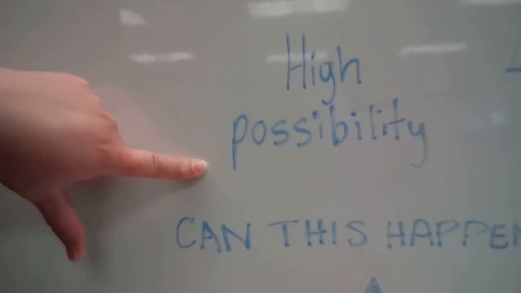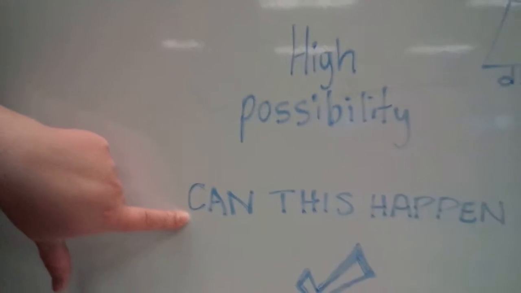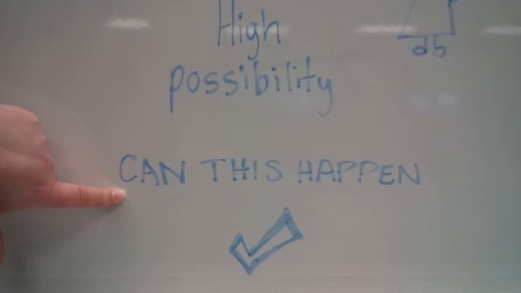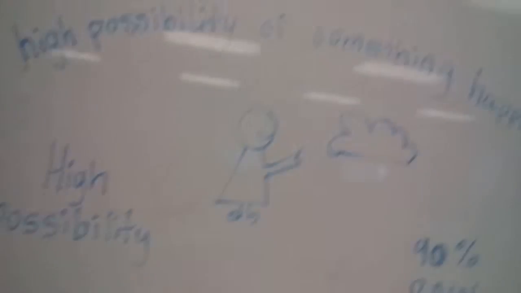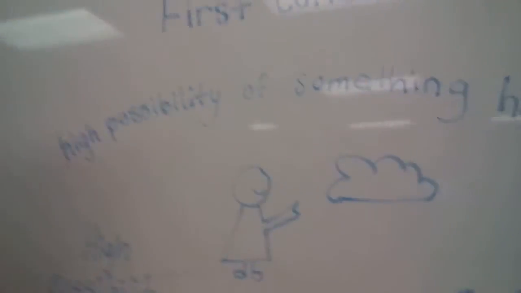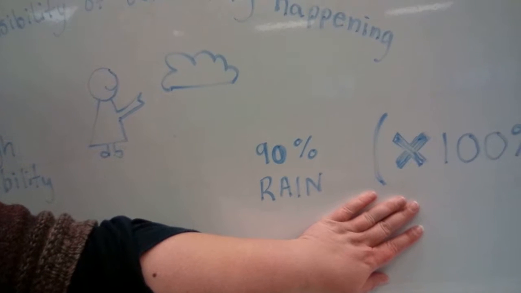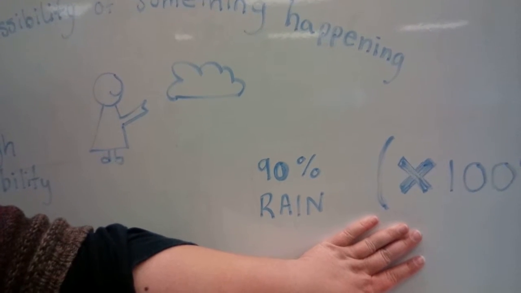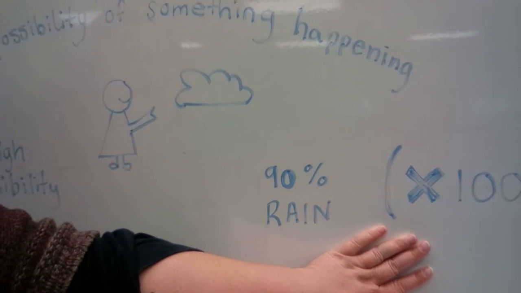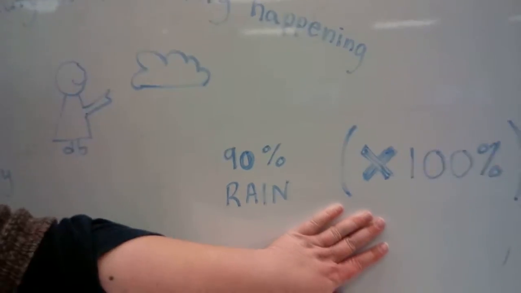So when you ask yourself, can this happen? You're talking about the first conditional. So maybe a 90% chance of rain, never 100%. The first conditional is only used to talk about things which have a high possibility of something happening. So never 100%.